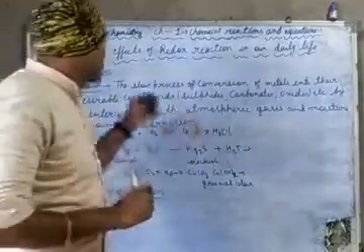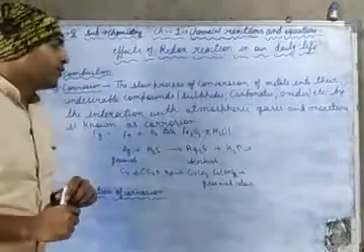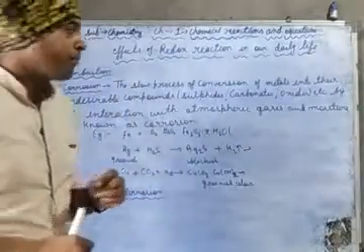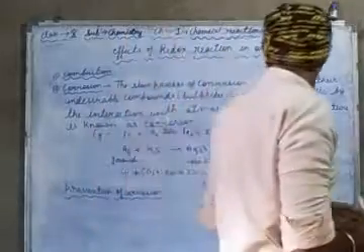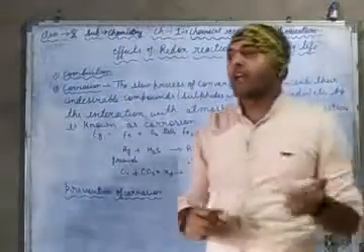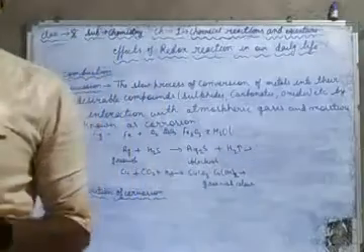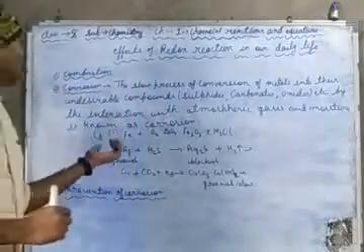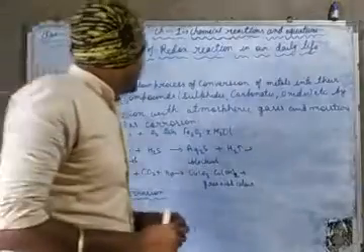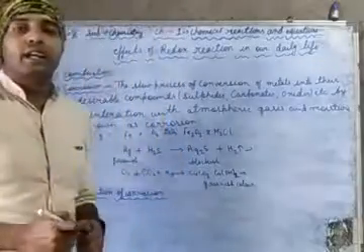So this is corrosion. For example, our iron articles get corroded and turn into ferric oxide. Our silver articles and our copper articles also corrode. So these are the examples.